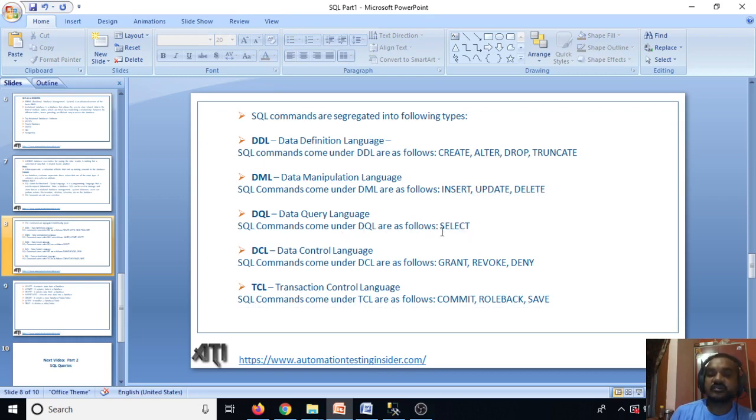So this is the command, right? Commands are nothing but the keywords which we are going to use in our query. DCL, data control language. The SQL commands that come under DCL are grant, revoke, deny. TCL is another language, transaction control language. The SQL commands that come under TCL are commit, rollback and save. So these are the different SQL commands segregated into different languages inside SQL.